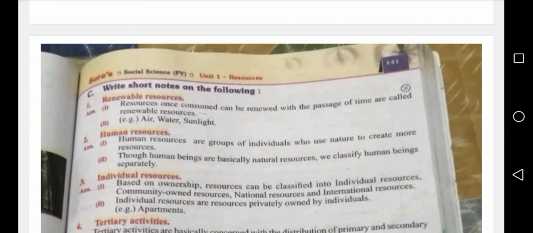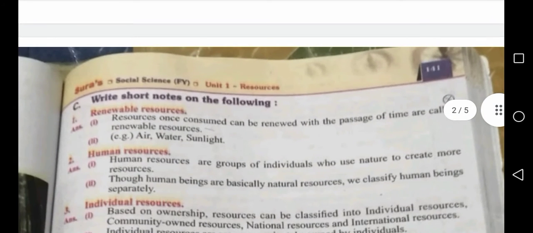Next one, write short notes on the following. We have to write short notes about some headings. First one, renewable resources. Resources once consumed can be renewed with the passage of time are called renewable resources.